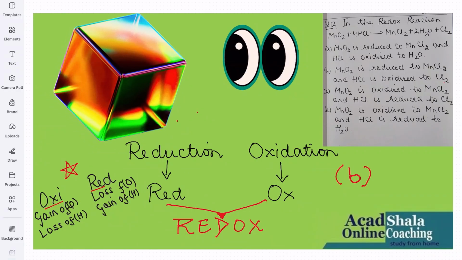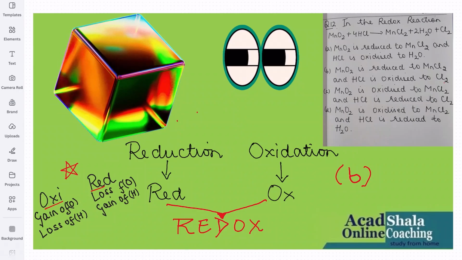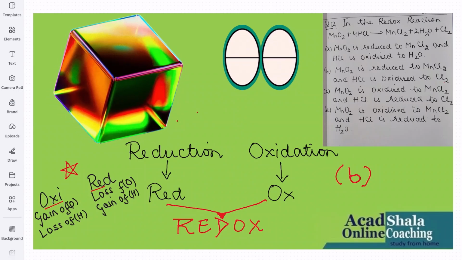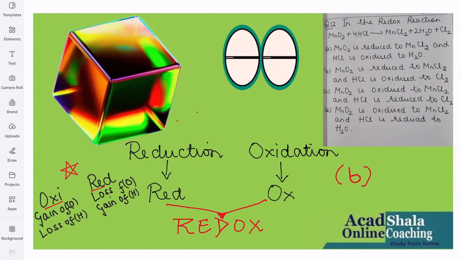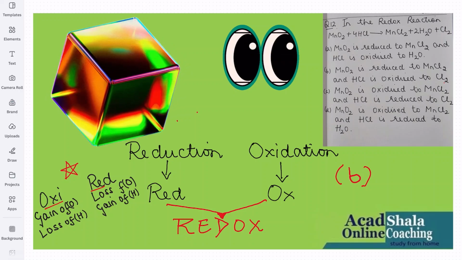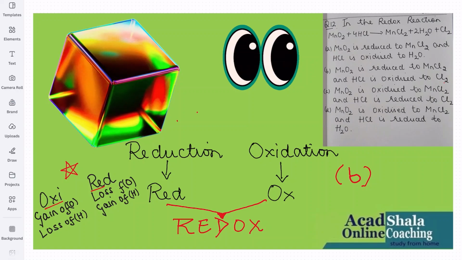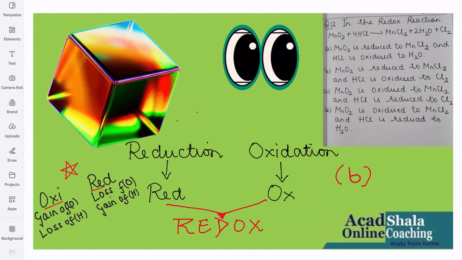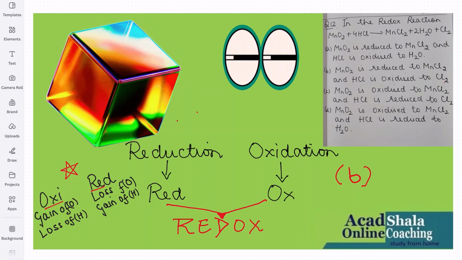In the redox reaction, MnO2 + 4HCl gives MnCl2 + 2H2O + Cl2. Now, out of these four options, you need to know what is happening in the redox reaction. First of all, you know what a redox reaction is? Of course, reduction and oxidation going on simultaneously is known as a redox reaction, as shown on the board. We know that oxidation is gain of oxygen and reduction is loss of oxygen. And in terms of hydrogen, oxidation is loss of hydrogen and reduction is gain of hydrogen. Now let us go for this.